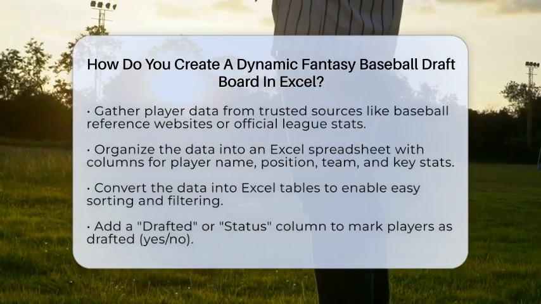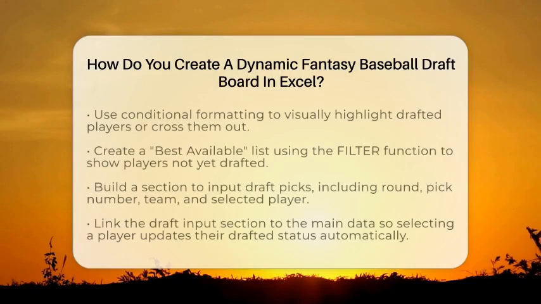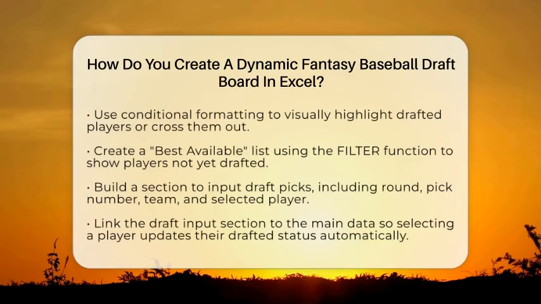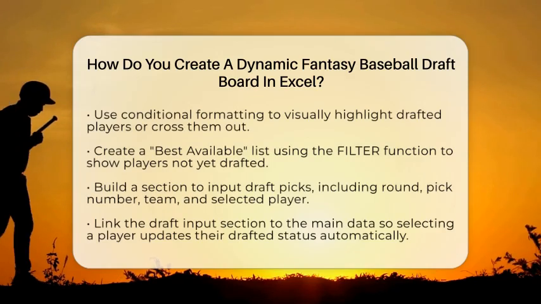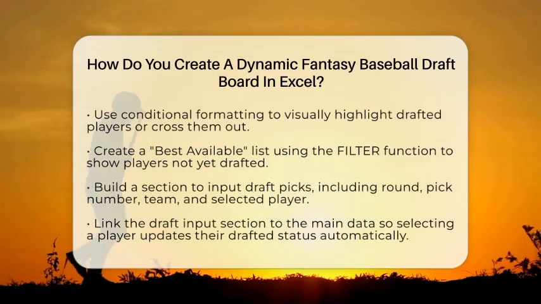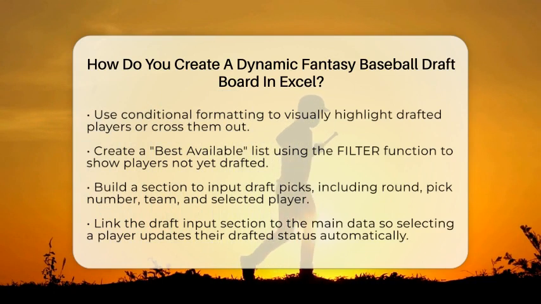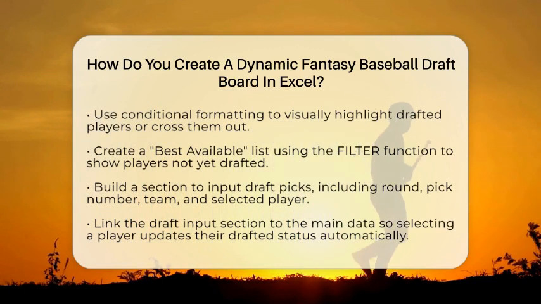Now, to make your draft board dynamic, add a column called Drafted or Status. You can mark players as drafted by typing yes or no. To make it visually clear, use conditional formatting to highlight drafted players in a different color or cross them out.